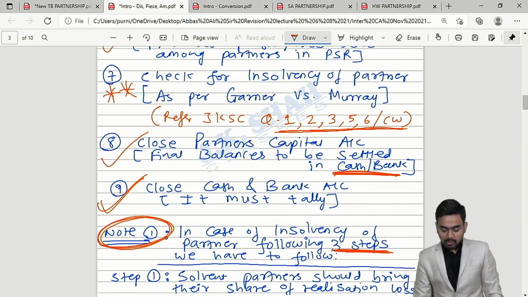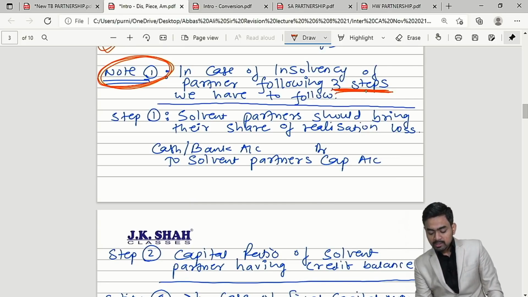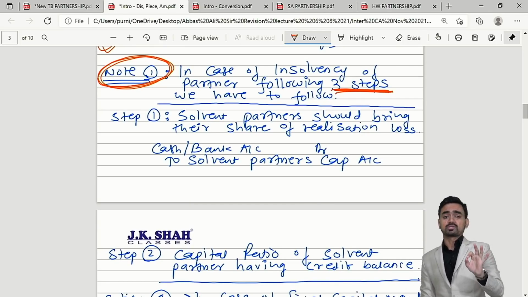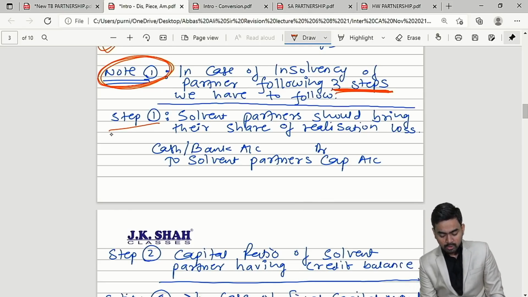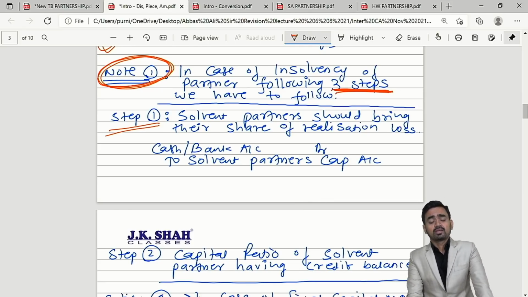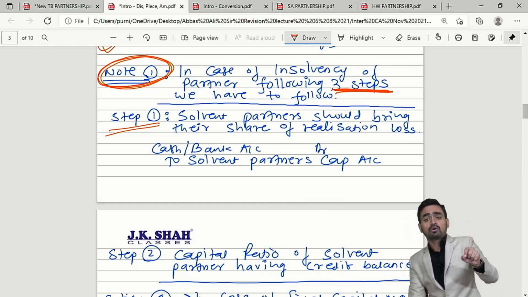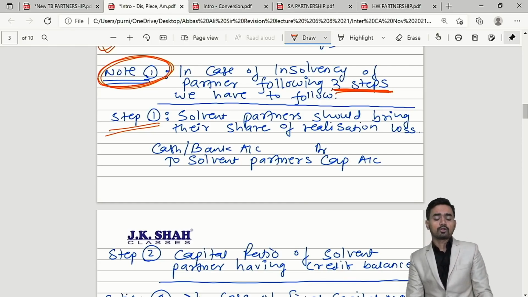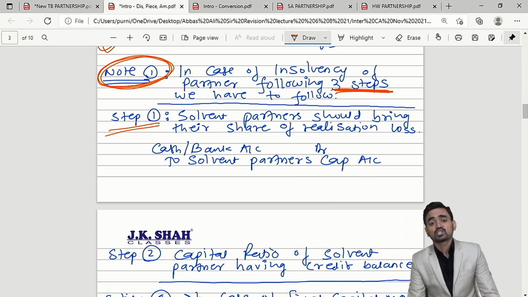Okay. Now further we will discuss this note 1. 3 steps, very important, please. Step number 1 is what? We have to follow the Garner versus Murray rule over here. In that case law, few steps we have to follow. Step number 1, solvent partners should bring their share of realization loss.